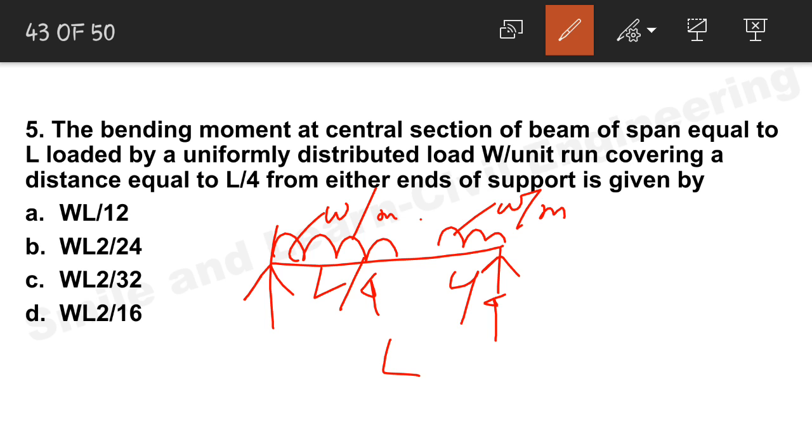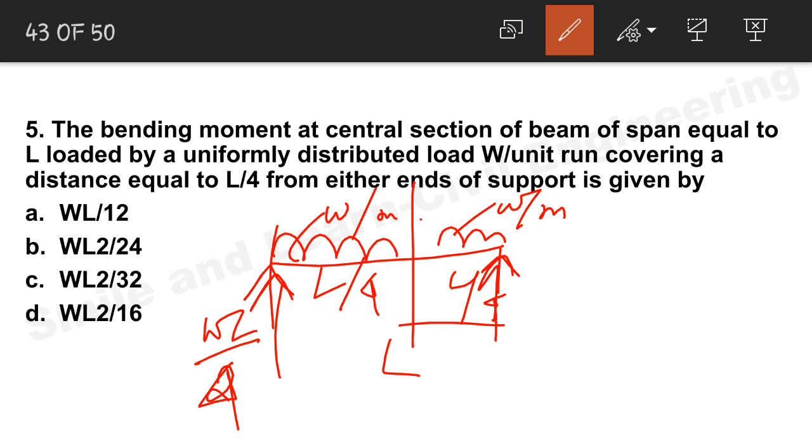Okay, so first you have to find the reactions. So reactions will be WL by 2, WL by 4, WL by 4. So it will be WL by 4 is the total reaction. Now if you take the moment at the central section or any section, that is X, I am writing the formula. You just solve it out. It is actually coming WL by 2, something like WL square by 2 or something like that. So you find out the reaction.